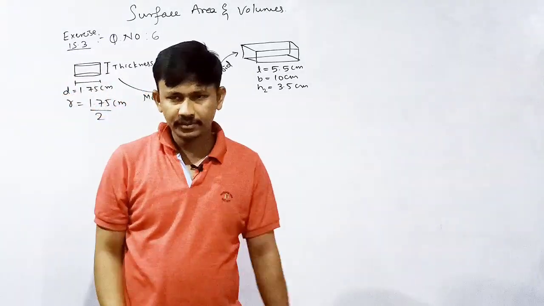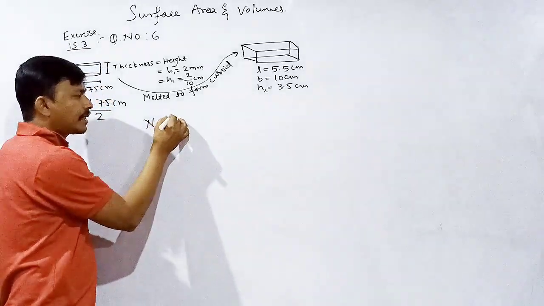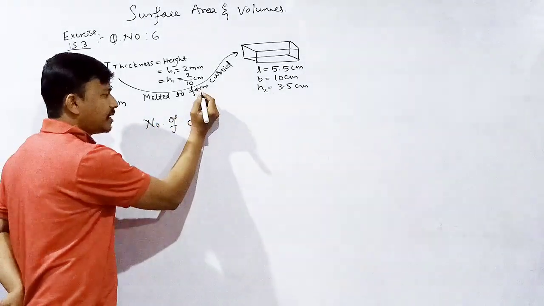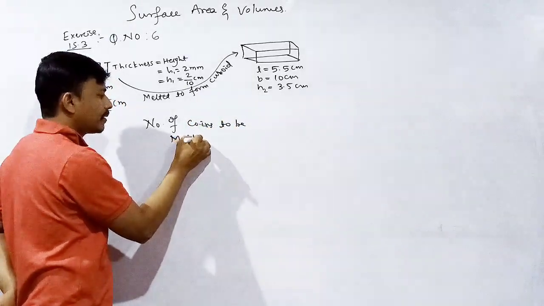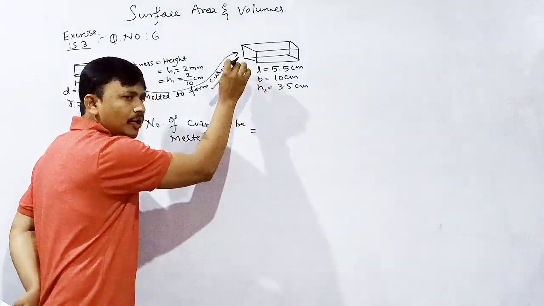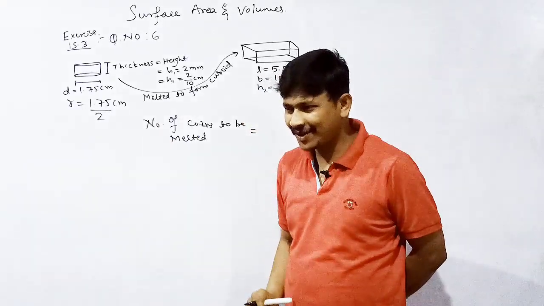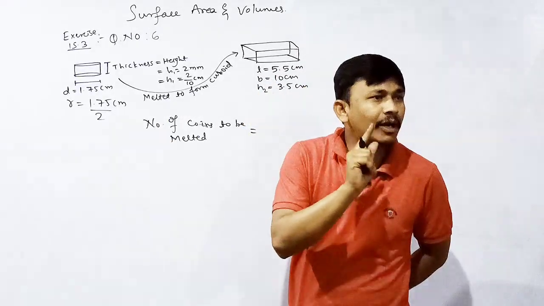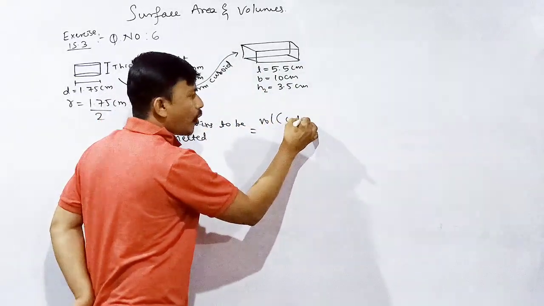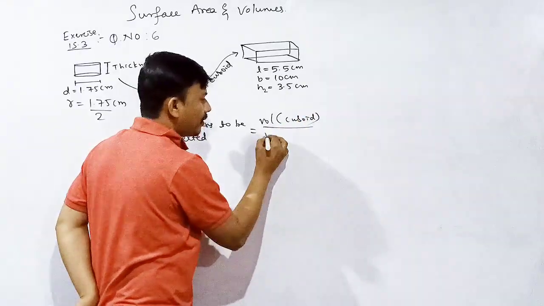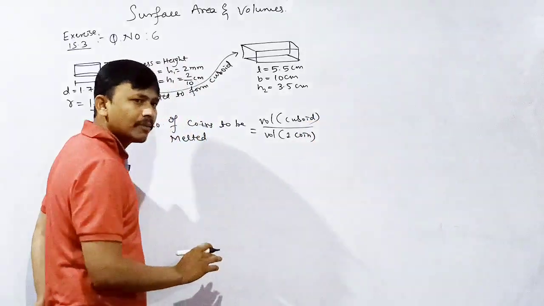Correct? Okay. Then here, number of coins to be melted is equal to volume of cuboid divided by volume of one coin. Yes or no? Volume of cuboid divided by volume of one coin, that is volume of cylinder.